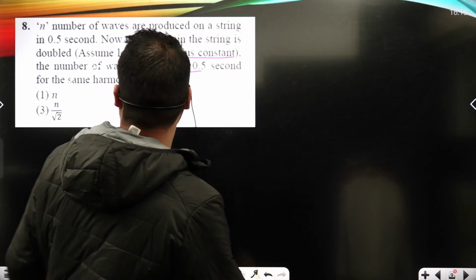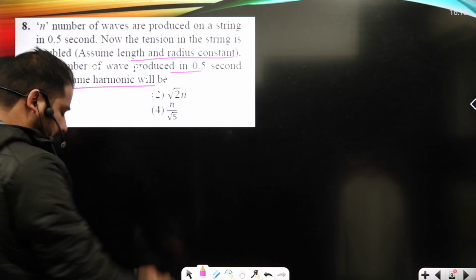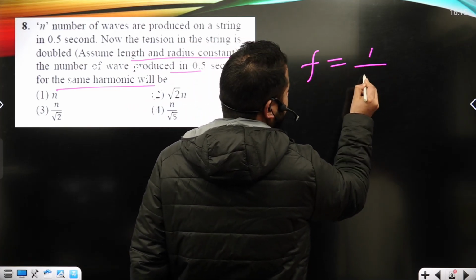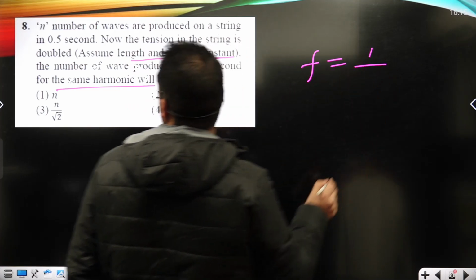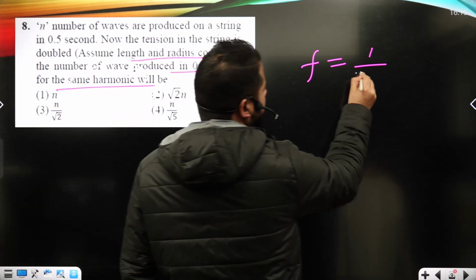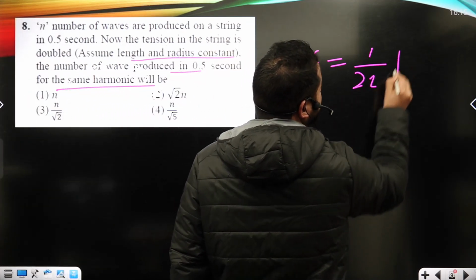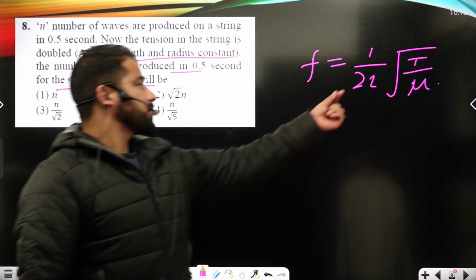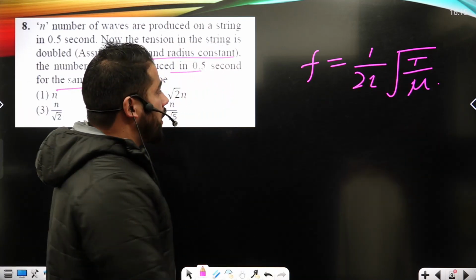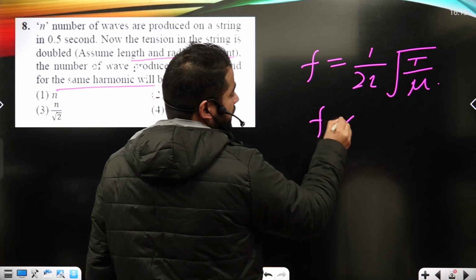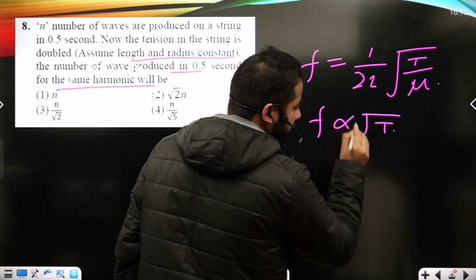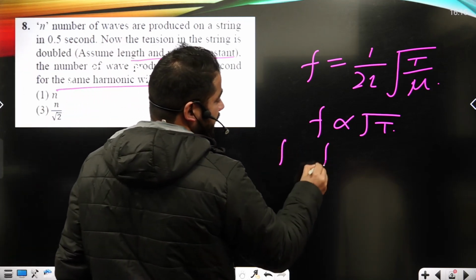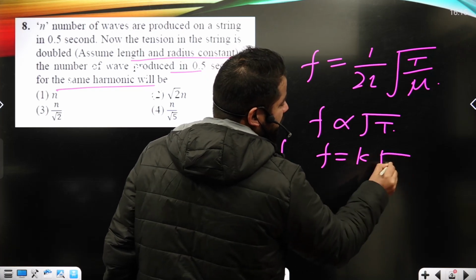And we know the frequency, and here it is given as the same harmonic, okay? We know the frequency is related to the tension. By the equation, I can write 1 upon 2L, where L is the length of the string, times the square root of T upon mu. Here v is the square root of T upon mu. Or I can say f is proportional to the square root of the tension. Now here, f will be equal to some K times the square root of T, okay?